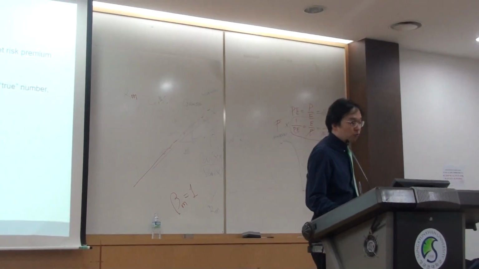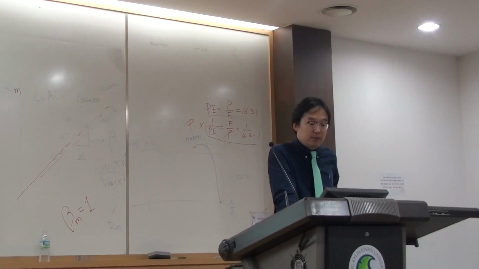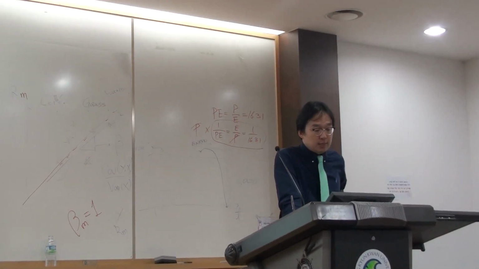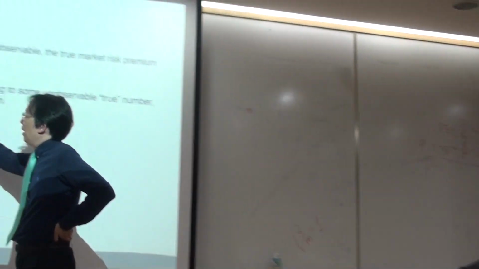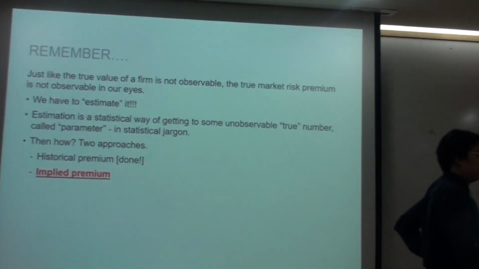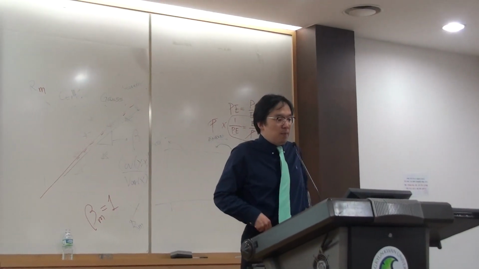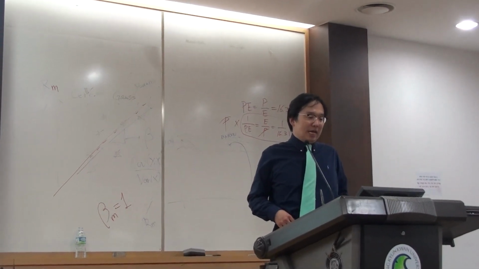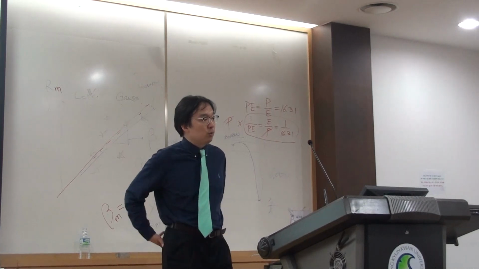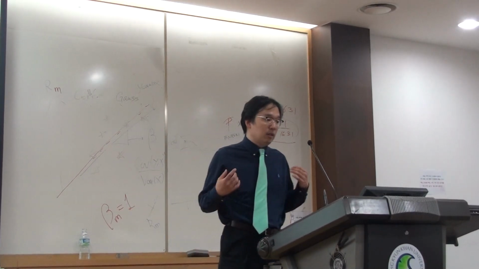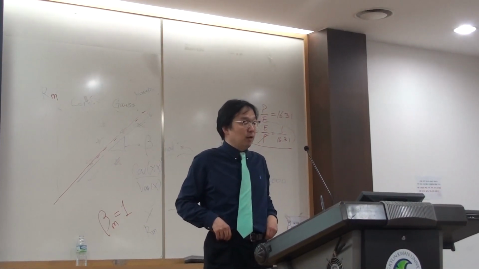Remember, just like the true value of a firm is not observable, the true market risk premium is not observable. You have to estimate it. Historical premium is the thing we've done so far. The next one is about implied risk premium. What is this? If you assume that stocks are correctly priced in the aggregate, and we can estimate the expected cash flows from buying stocks, we can estimate the expected rate of return on stocks by computing an internal rate of return.